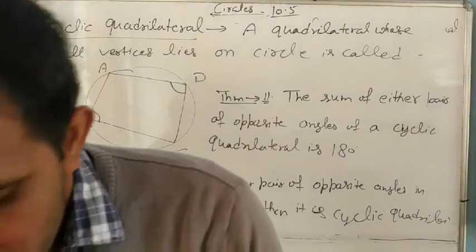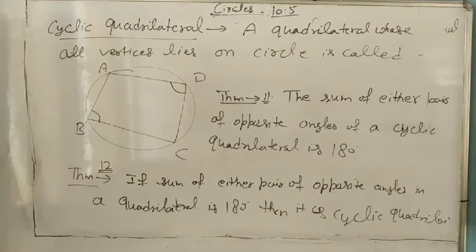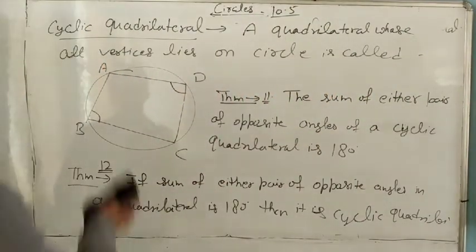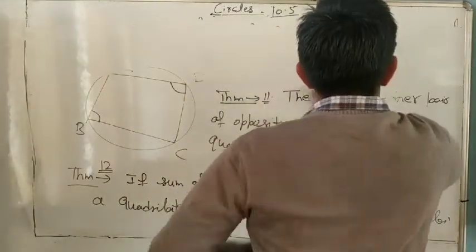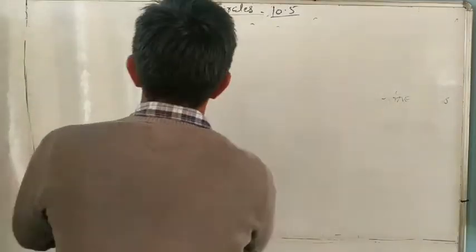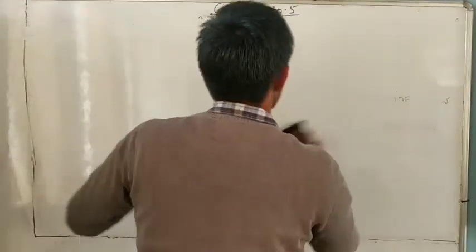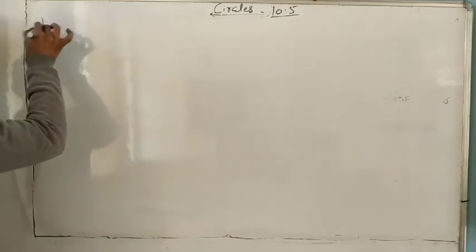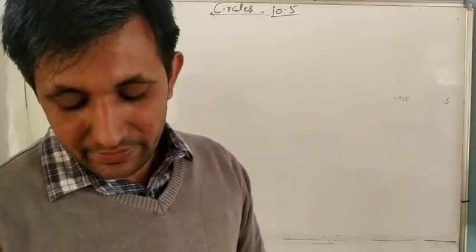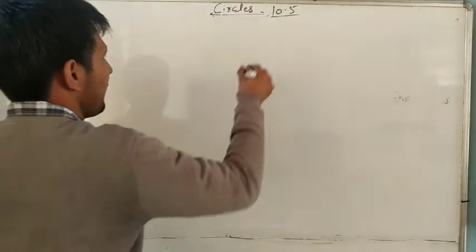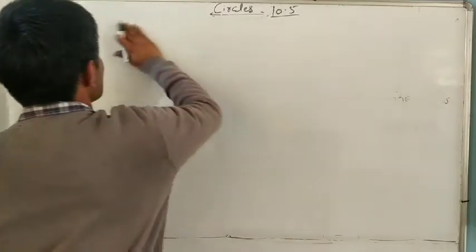Now we are going to start, and we will do only one question now. So remember this one. Question number 1, exercise 10.5. You have to remember all the theorems, very important, and we will use them in 10th class also. First is question number 1. In figure 10.3, A, B, C are 3 points on a circle. Questions are very easy.